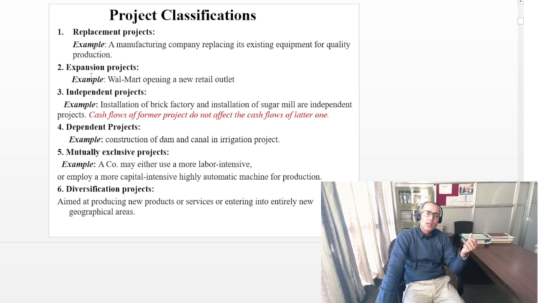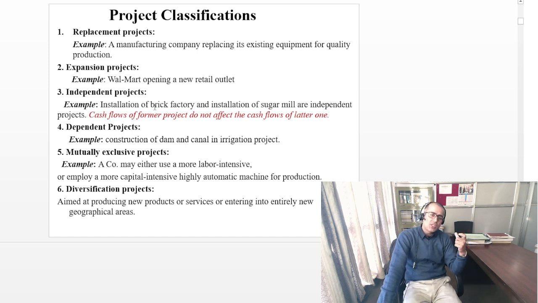For example, an expansion project could be like your Walmart opening a new retail store in a new market. When you believe that there is a good market, then you would like to expand your project. That is your expansion project.